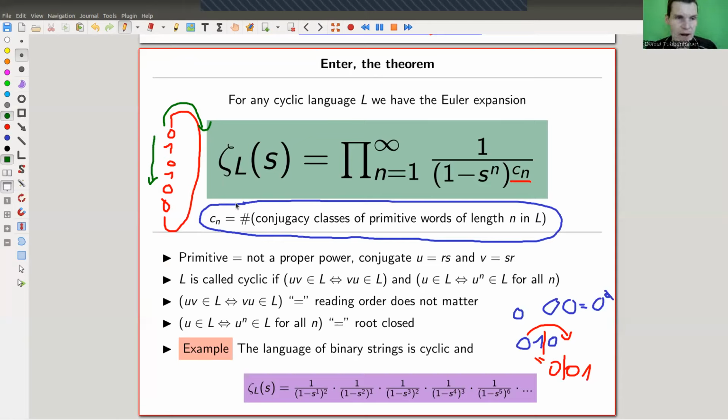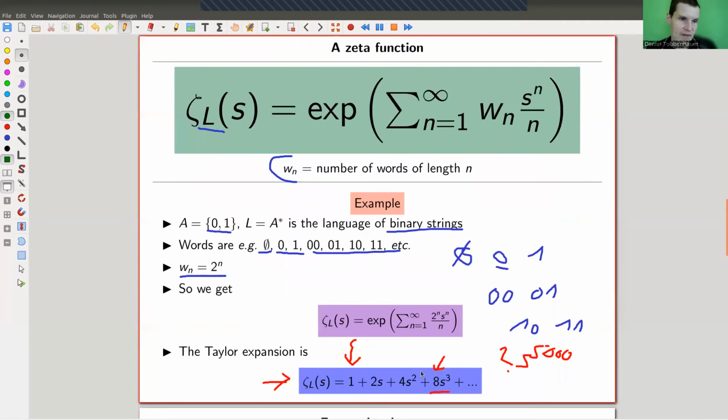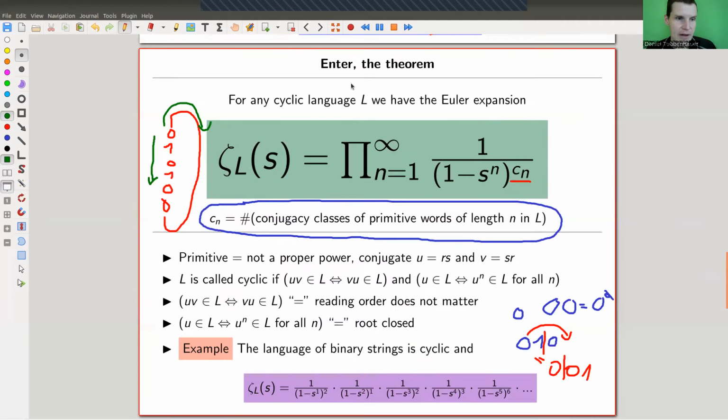That's the name. You count those primitive words of certain lengths. Okay? And it turns out that this is exactly the correct count. This is what you need to do. And you have this funny identity, which I've done here in an example. So instead of having this identity, you can also write it as this infinite product.